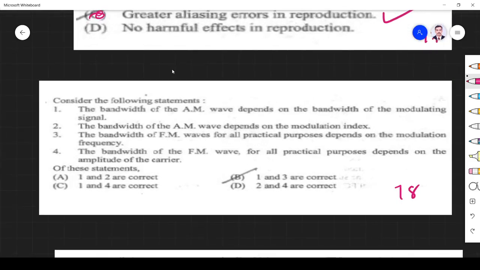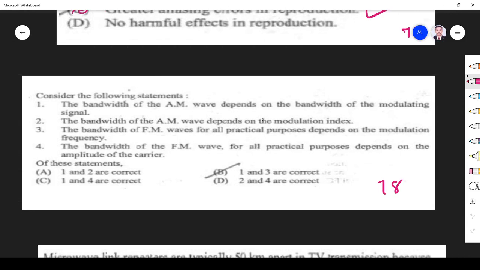Next one. Consider the statements. The bandwidth of AM depends on the bandwidth of the modulating signal. Yes, of course, because bandwidth is equal to 2fm, so this is true. The bandwidth of an AM wave depends on the modulation index. No, it doesn't; that is for FM. The bandwidth of an FM wave for all practical purposes depends on the modulation frequency. Yes, the bandwidth of FM is 2 times (delta f plus fm). The bandwidth of an FM wave depends on the amplitude of the carrier. Never. So 1 and 3 are correct.